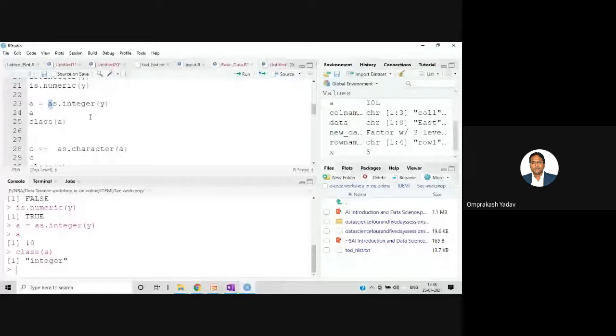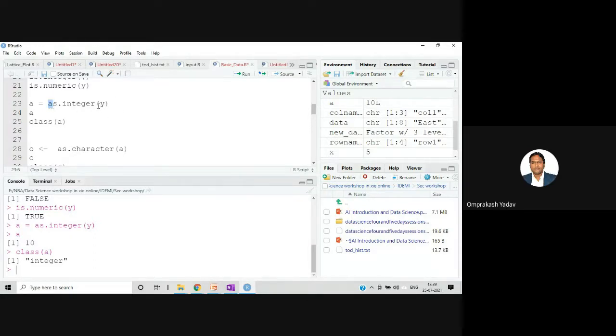Yeah, please. So what you did here is basically you didn't really convert the y into an integer. You assigned the value of y to the variable a, right? Because in this case, if you look at the class of y, it is still numeric. It is not integer. So my aim is to get that value as an integer.